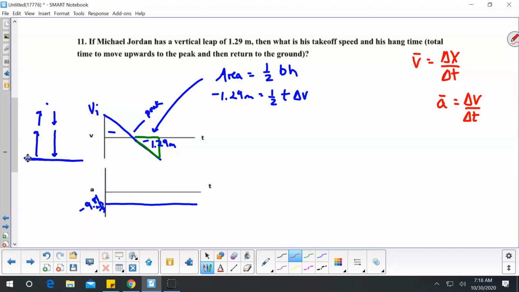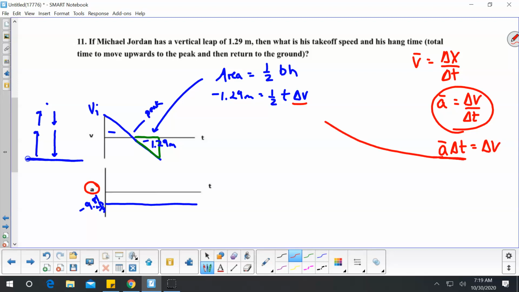So I have change in v here that I want to solve for, and I do have acceleration here. So I'm looking for which one has acceleration in. It is this one. I can rewrite that and say acceleration times the change in t equals the change in v. I'm going to substitute this right in here for the change in v.